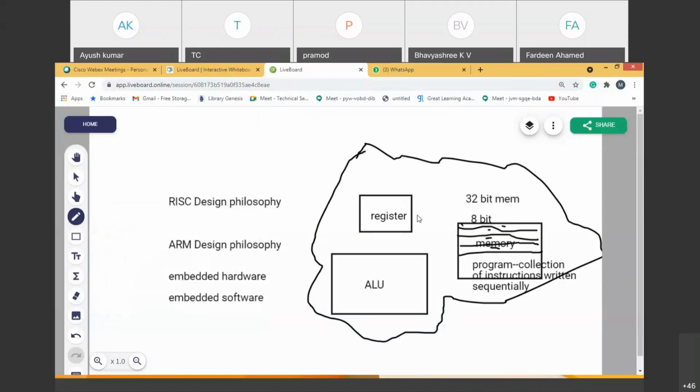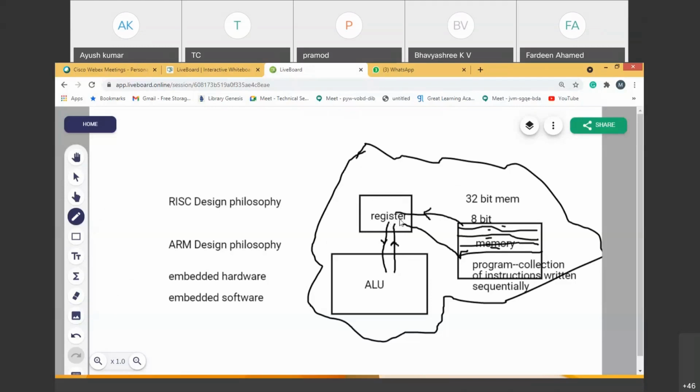I'll take it from the first location to registers, and from registers I'll move it to the ALU. I'll perform the operation and move the result to a register. If I want to store the data, I will store it in some other memory location. That's it, a very simple operation. I'll take it from the memory, put it in a register, then from the register into the ALU. The ALU performs the operation, let's assume a simple addition.